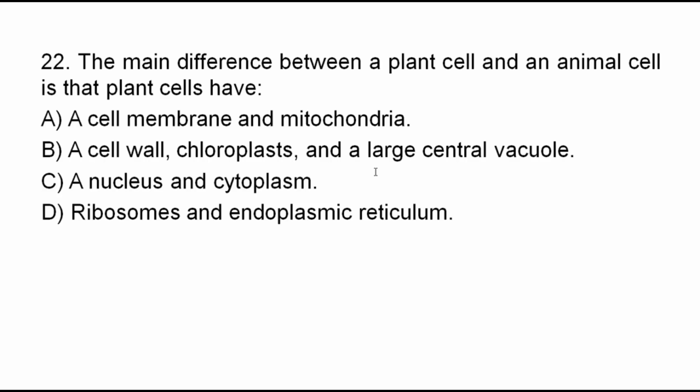I think you got the answer. Yes? Good. The correct answer is B. Plant cells have a cell wall, plant cells have chloroplasts, plant cells have a large central vacuole. This is the main difference between a plant cell and an animal cell. Plant cells have such cell parts, but animal cells do not. Animal cells do not have a cell wall, do not have chloroplasts, do not have a large central vacuole. Animal cells have a small temporary vacuole. The correct answer for question number 22 is B.